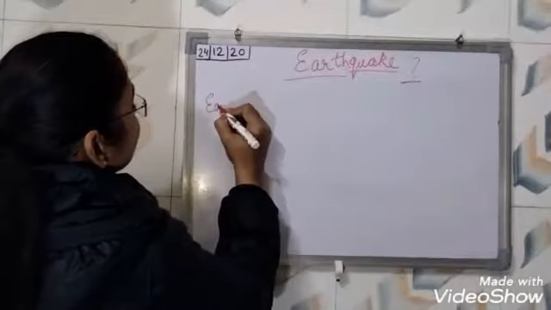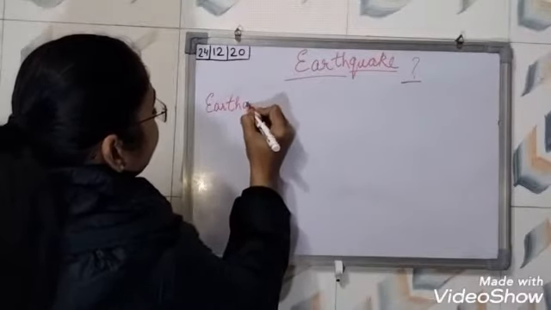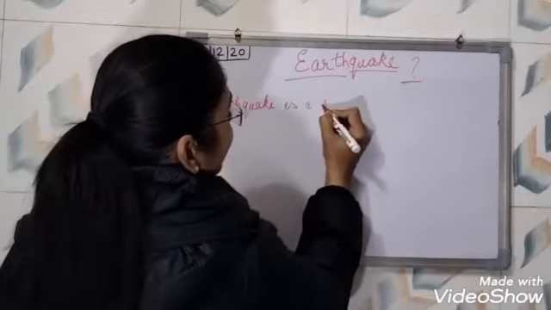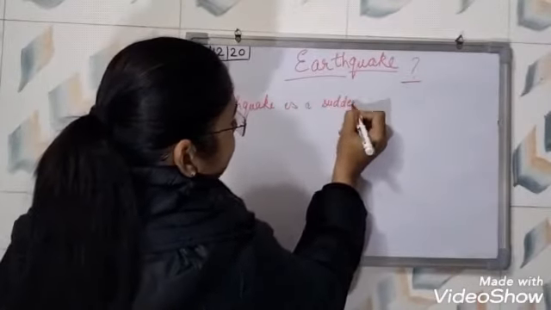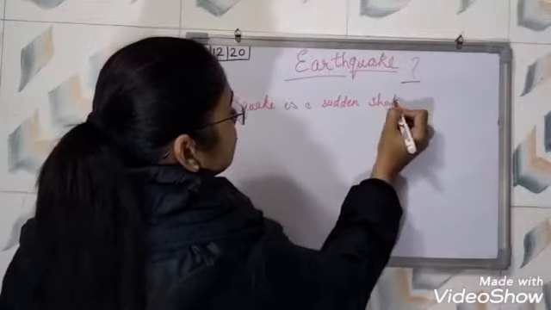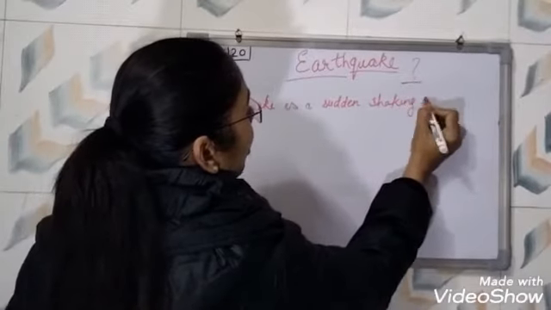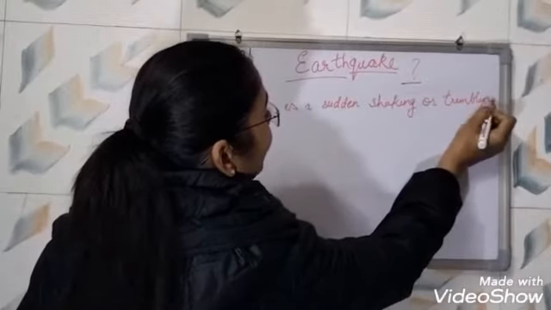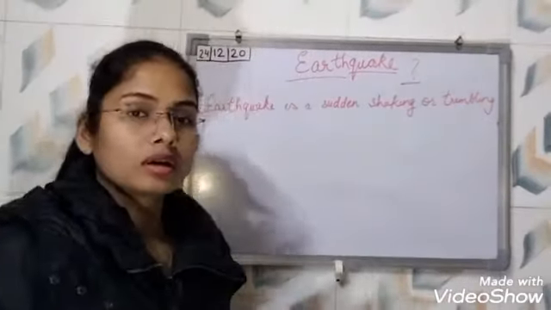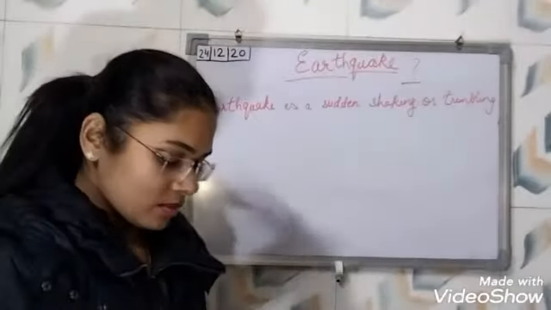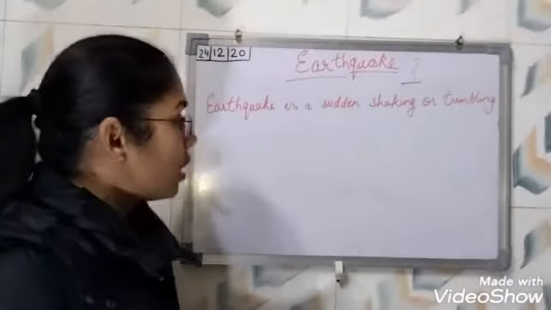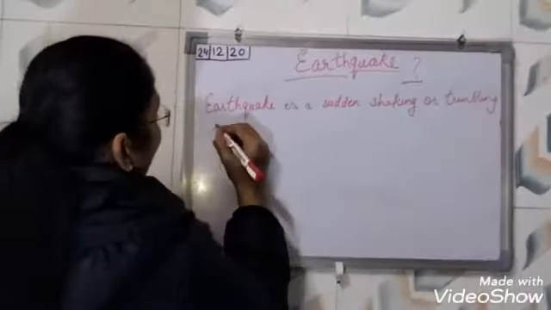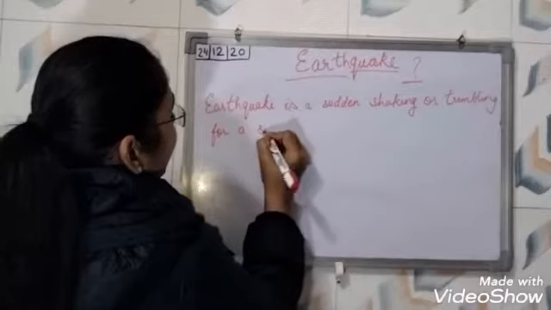Earthquake is a sudden shaking or trembling of the earth for a very short time, right? Trembling is shaking, we can say bhukamp aana hai na. So earthquake is a sudden shaking or trembling for a short period of time, right?